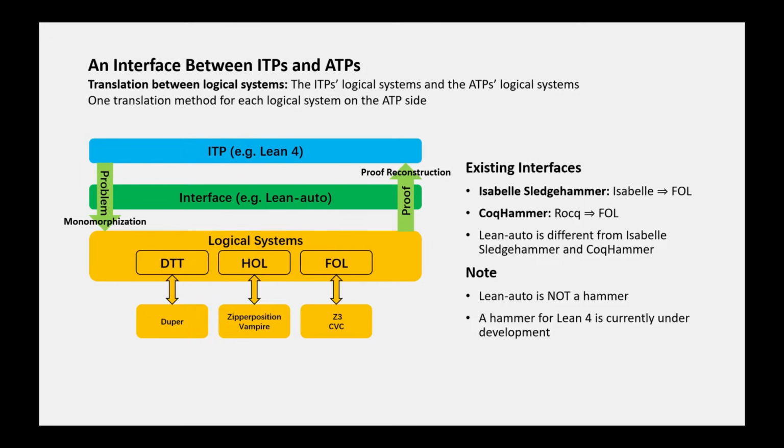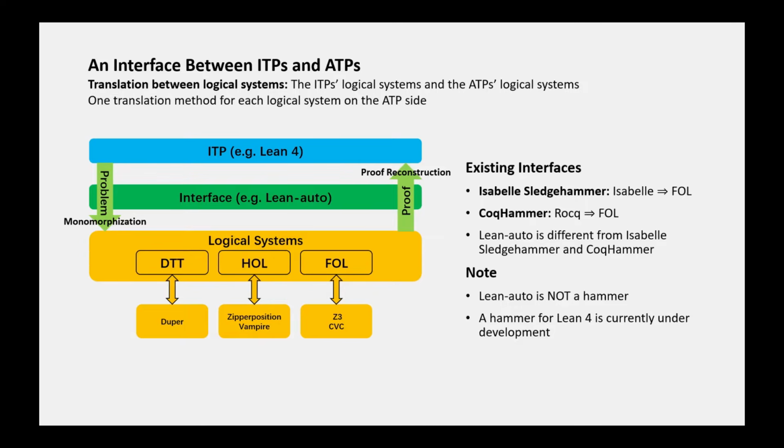There are existing interfaces between other ITPs and ATPs. For example, Isabelle Sledgehammer translates between Isabelle and various ATPs, and Coq-Hammer translates between Coq and various ATPs. Both Isabelle Sledgehammer and Coq-Hammer are hammers, which have additional functionalities like premise selection and might use a portfolio of different proof strategies. We'd like to point out that LingAuto is not a hammer because it does not have premise selection and only supports proof reconstruction of one type of provers. A hammer for Ling4, which uses LingAuto for translation, is currently under development.